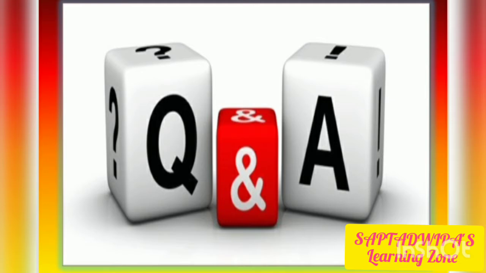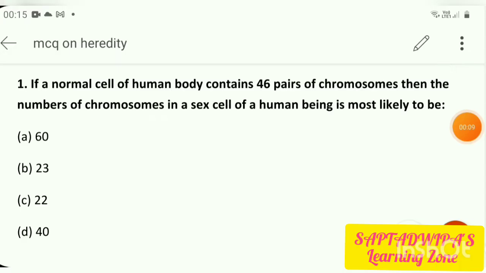With the MCQs today on heredity. The first question which you are having is, if a normal cell of human body contains 46 pairs of chromosomes, then the number of chromosomes in a sex cell of a human being is most likely to be, options are 60, 23, 22 and 40.